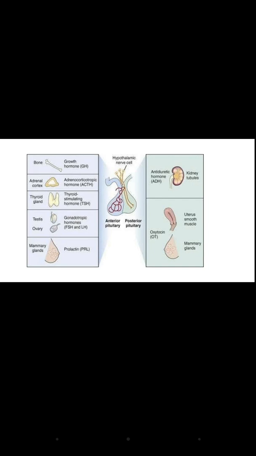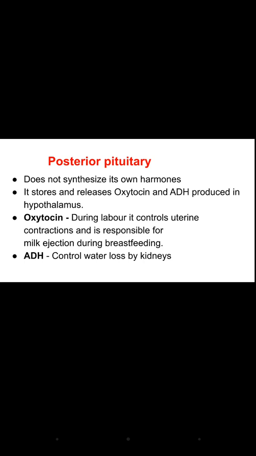But from the posterior pituitary, only two hormones are secreted. These are antidiuretic hormone, that is vasopressin, and oxytocin. The posterior pituitary does not synthesize these hormones. It stores and releases the oxytocin and the ADH which are produced in the hypothalamus.